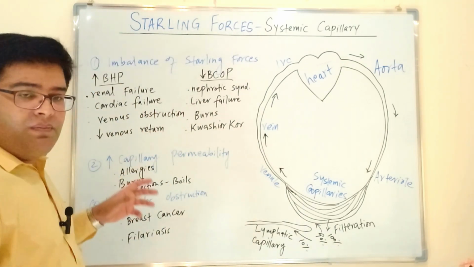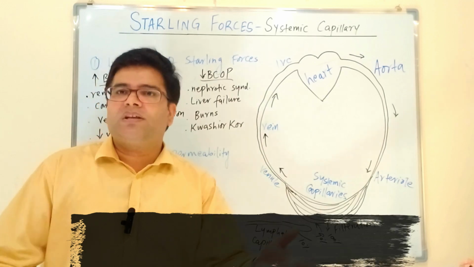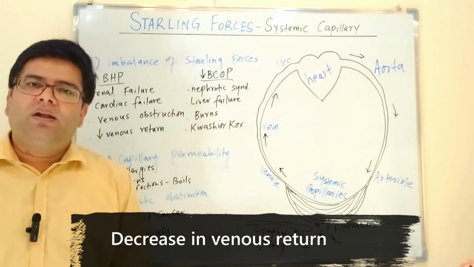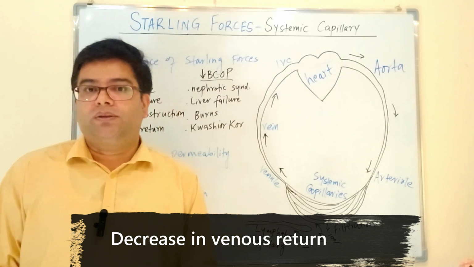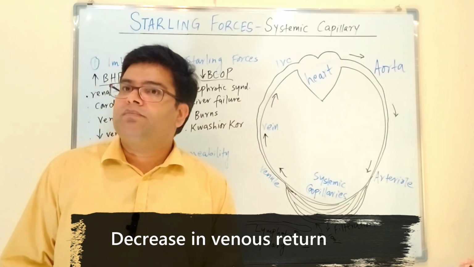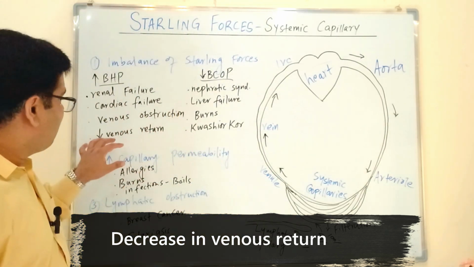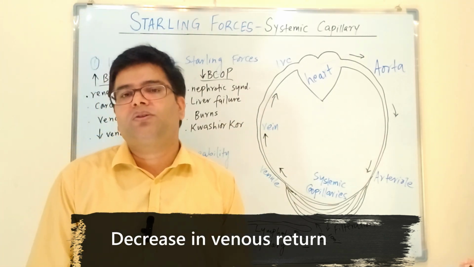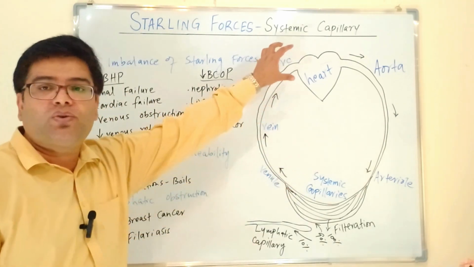Moreover, whenever there is a decrease in venous return, for example, if we are standing for a long time, like barbers, surgeons, guards, what will happen because of that? Because the leg muscles are not moving, there will be less blood returning back to the heart.